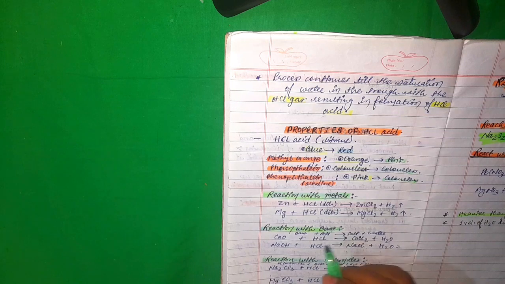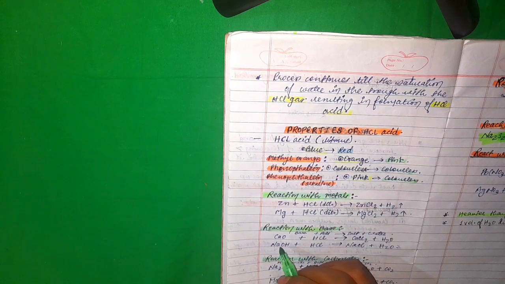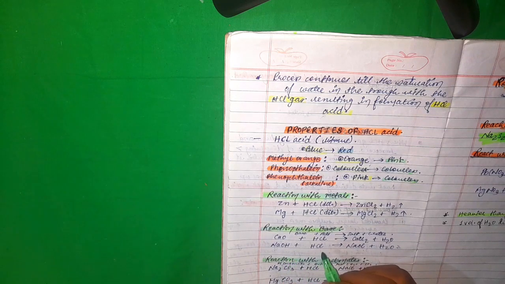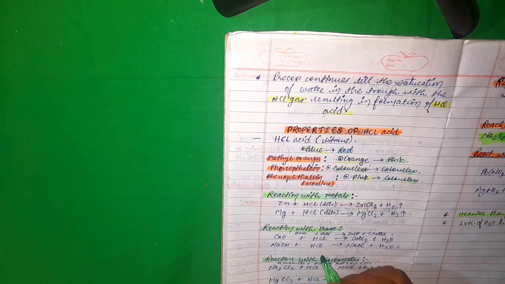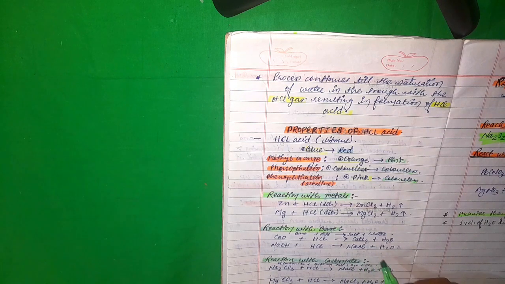Reaction with base: base plus acid will always give salt plus water. We all know that. So calcium oxide plus hydrochloric acid will give calcium chloride plus water, and sodium hydroxide plus HCl will give sodium chloride plus water.